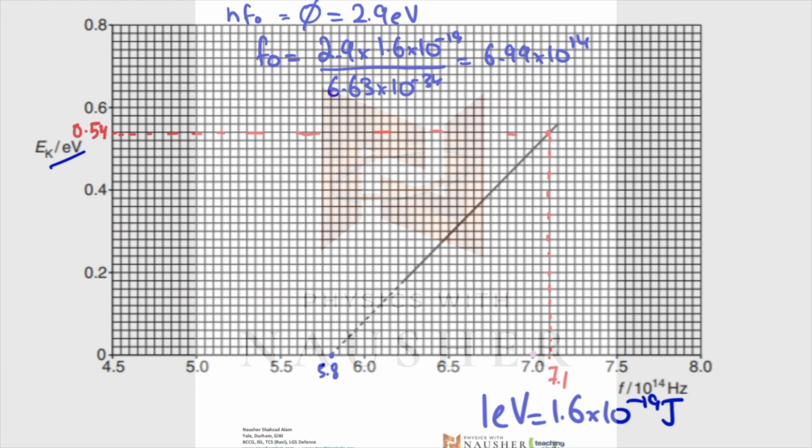Just draw it in a way that it is absolutely parallel to the line which is already drawn. So let's say this is the line. The two lines must be completely parallel. Why? Because their gradients give you Planck's constant.